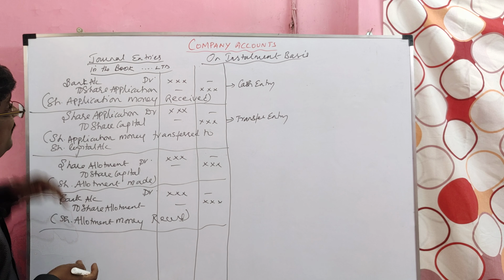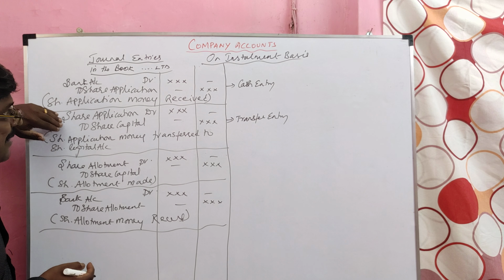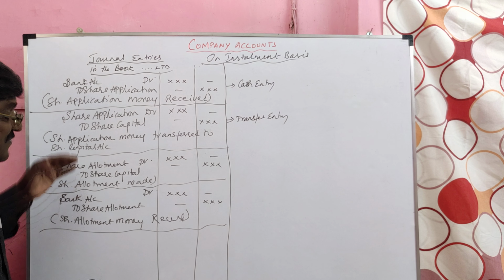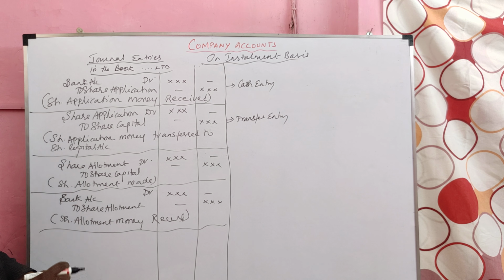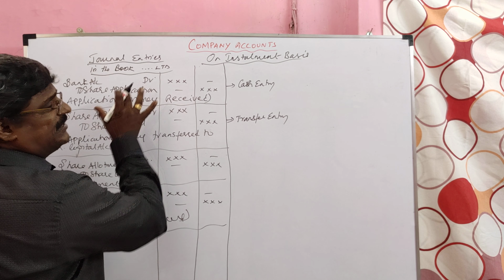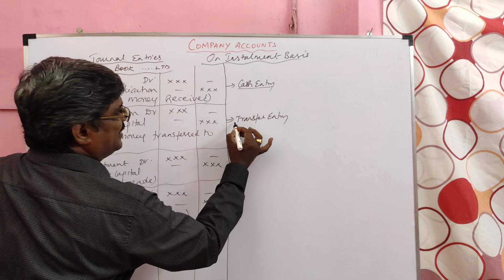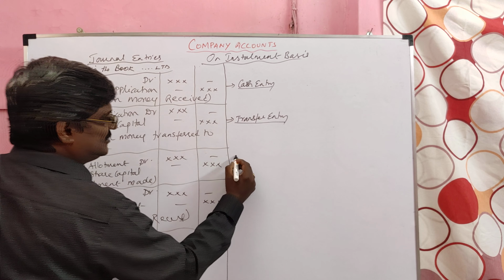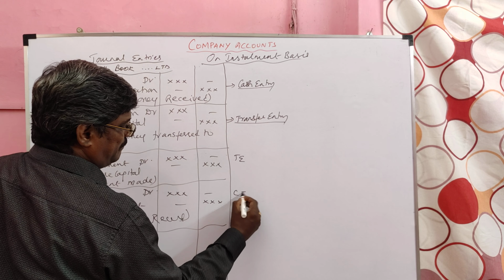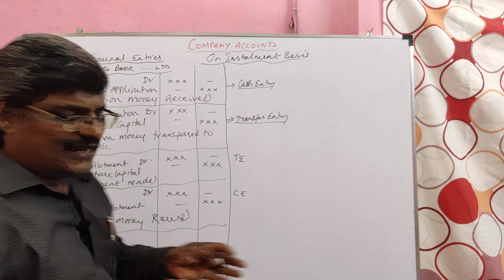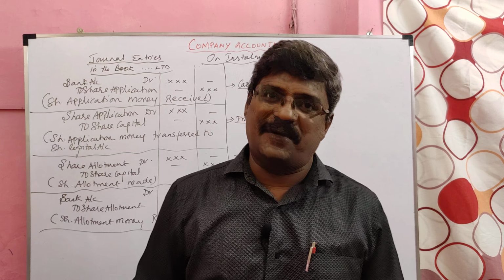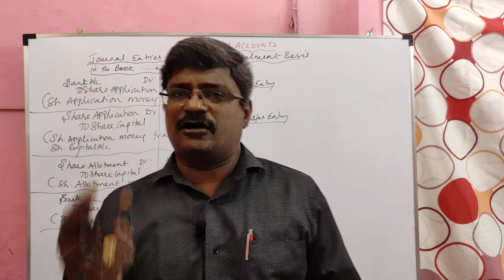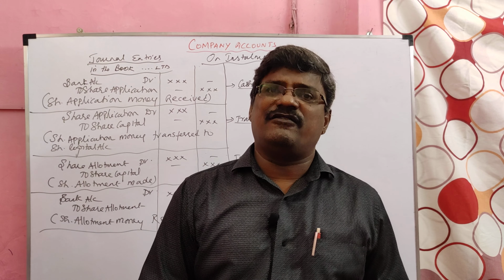Listen, students. In application, we received money, then transferred it to the capital. But allotment money is not like that. First we transferred allotment money to the share capital, then we collected money. So for application, first a cash entry, then a transfer entry. For allotment, first a transfer entry, then a cash entry. I said the company collects the share money on an installment basis. The first installment is application, for which we record two entries. For allotment, we also record two entries.